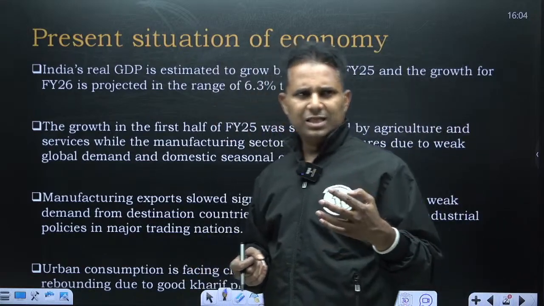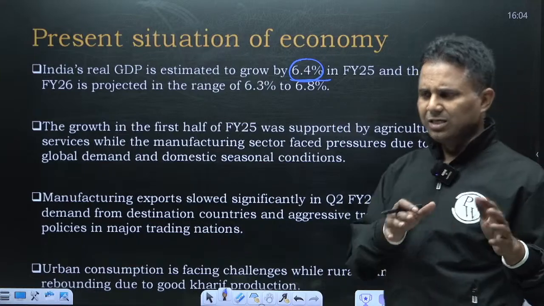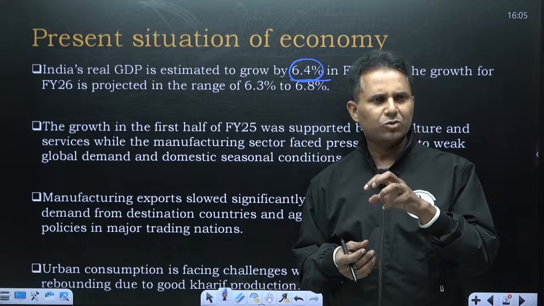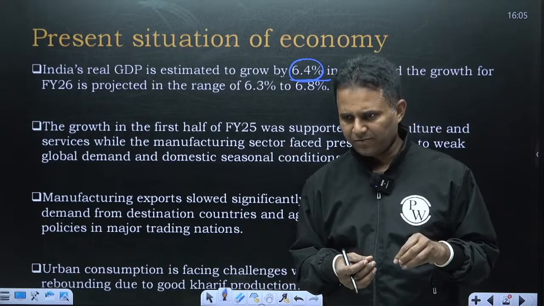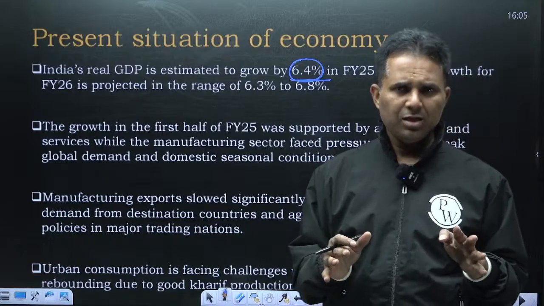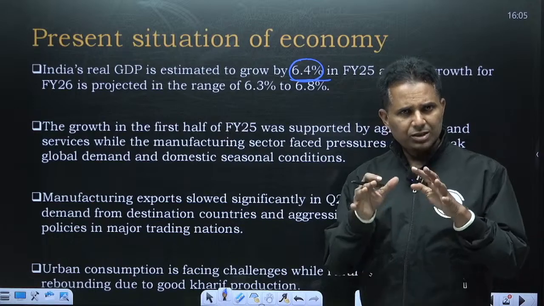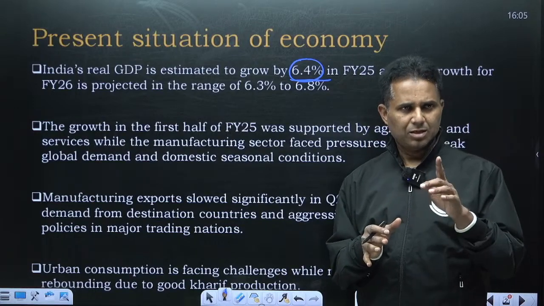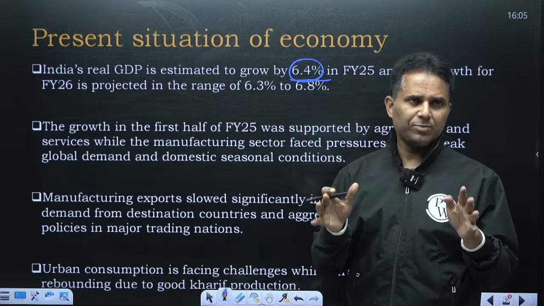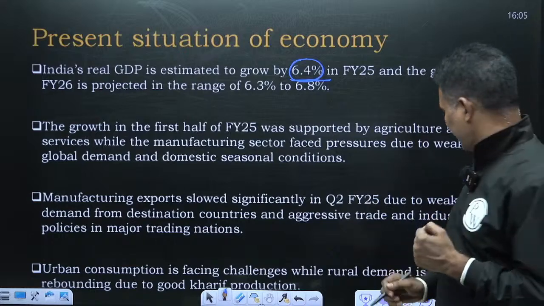Agriculture and services are up. Urban consumption is slowing down. And after the last 3-4 years of overall 8% growth, our growth has slowed down in the first half. This is the overall context of the economy, and this has also been highlighted in the Economic Survey. In this context of urban consumption slowing down, our budget has been presented yesterday. So let us understand a few highlights of the budget.